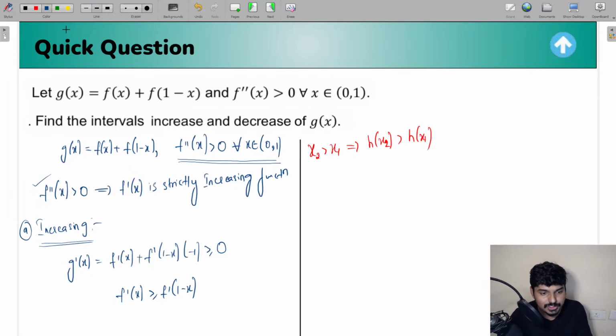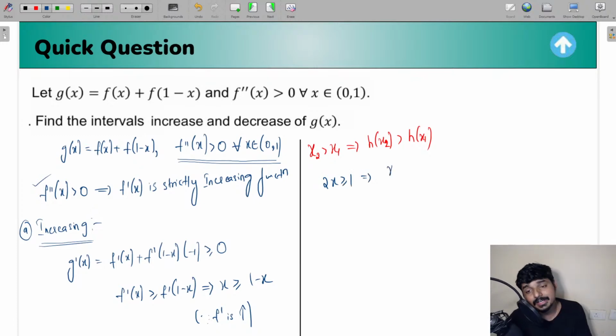So if f dash of x is greater than or equal to f dash of 1 minus x, this simply means x should be greater than or equal to 1 minus x, because the function f dash is a strictly increasing function. So from here, I'm going to get 2x greater than or equal to 1, or I can write x greater than or equal to 1 by 2.